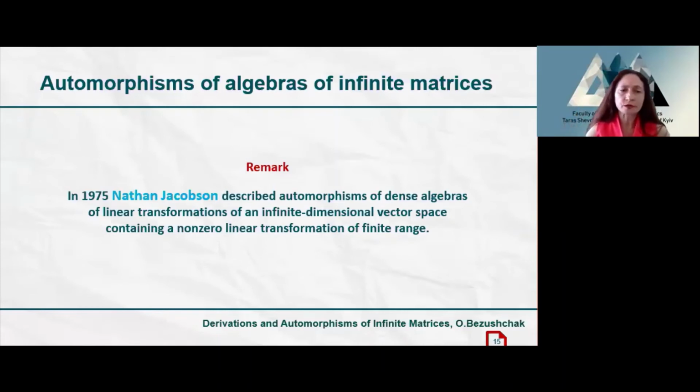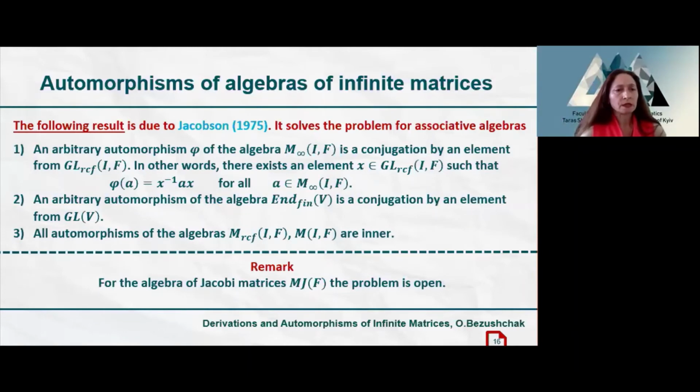This description immediately implies the following theorem. The following statement is due to Jacobson, and it solves the problem for associative algebras.